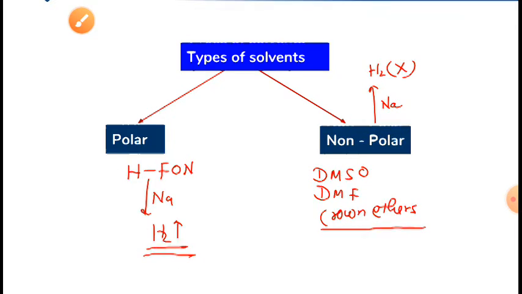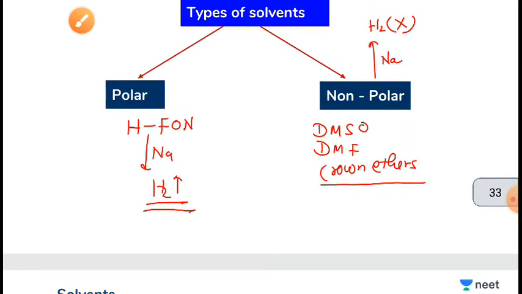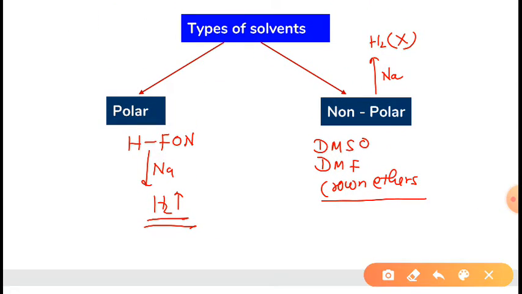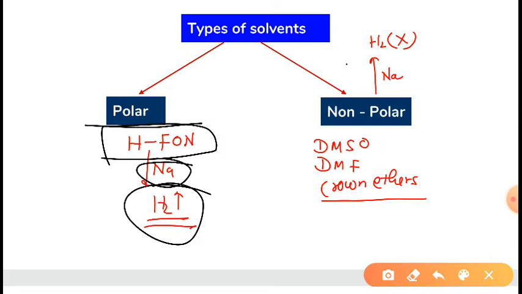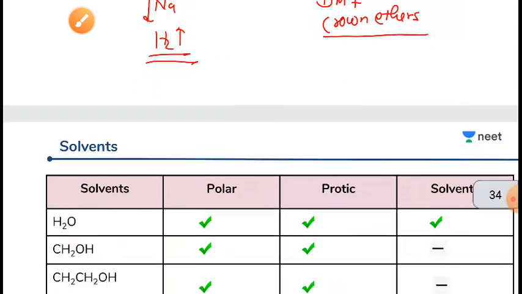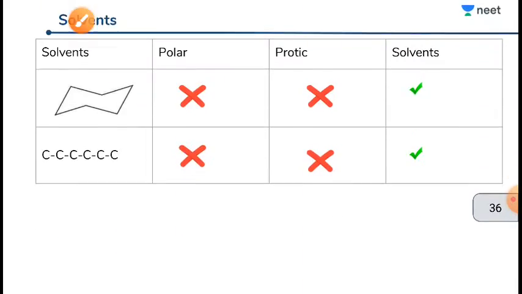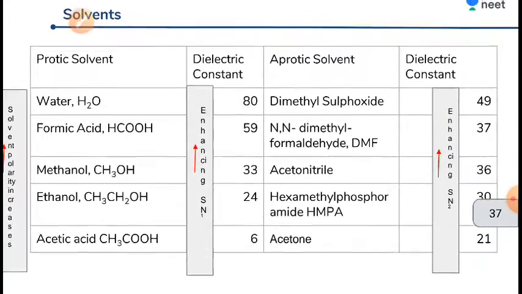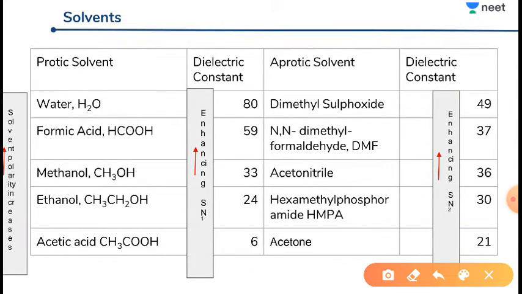I hope you have understood this. Polar protic solvents are those in which hydrogen is attached to F, O or N, and if we give sodium, hydrogen will come out. Polar aprotic solvents are those in which, if we give sodium, hydrogen will not come out. Some examples are given here. Polar protic solvents are water, formic acid, methanol, ethanol and acetic acid.